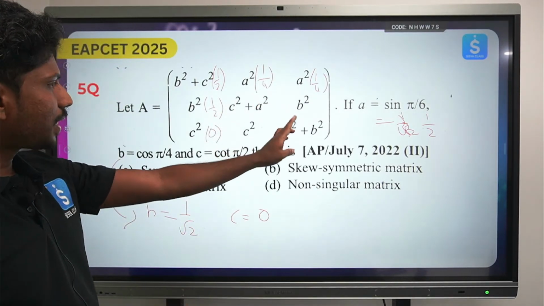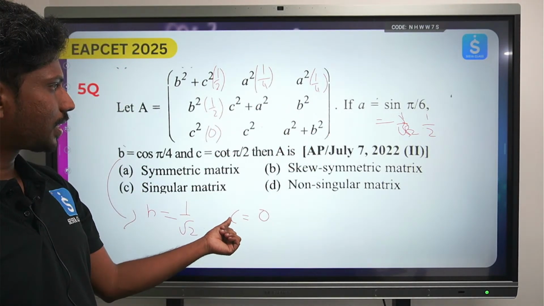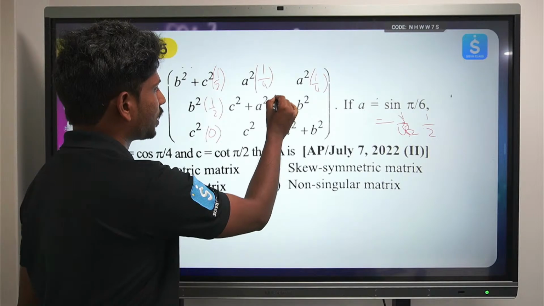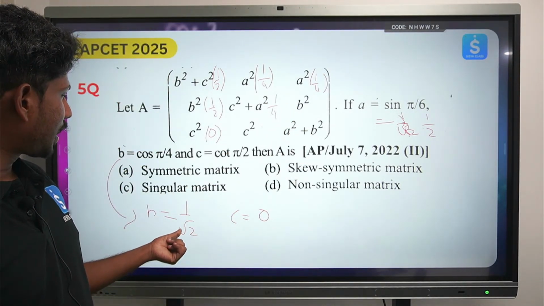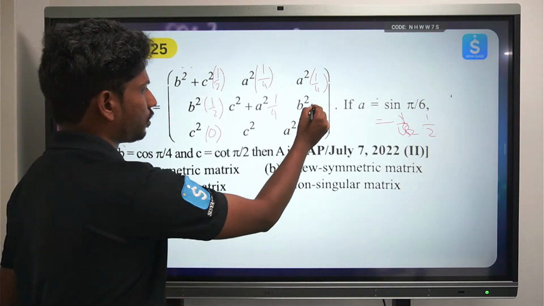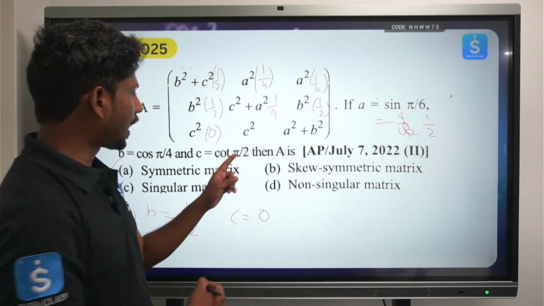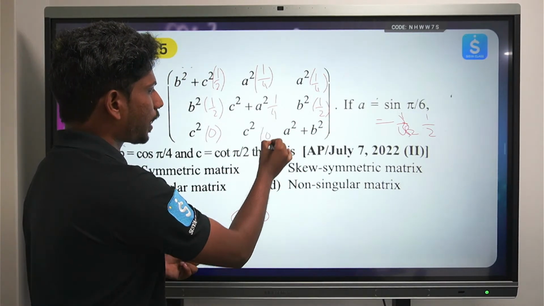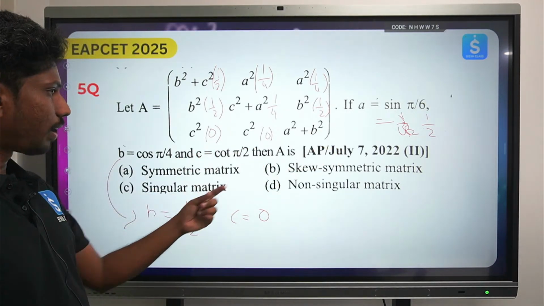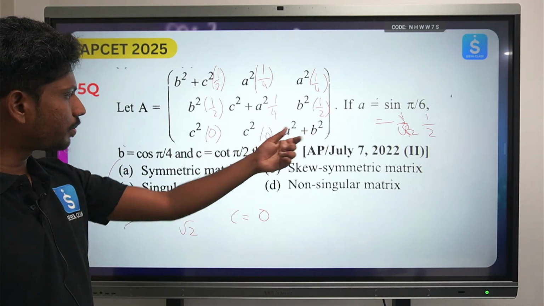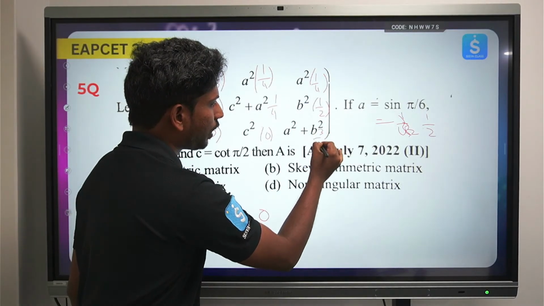And c square plus a square, what is c square plus a square, 0 plus 1 by 4, this will be again 1 by 4, right? So again b square is 1 by 2. Okay, and c square is again 0, and the last one is a square plus b square, so 1 by 4 plus 1 by 2, which will be equals to 3 by 4. Okay, we have 3 by 4.